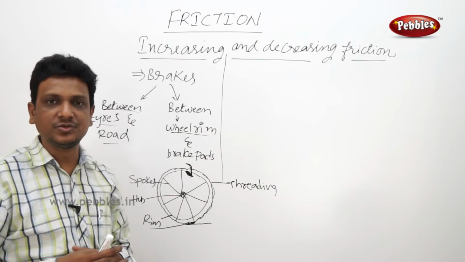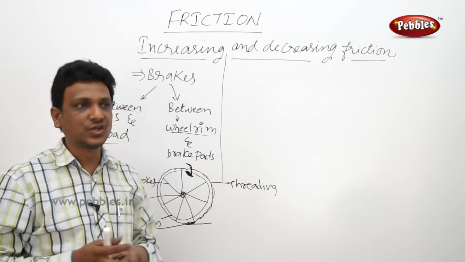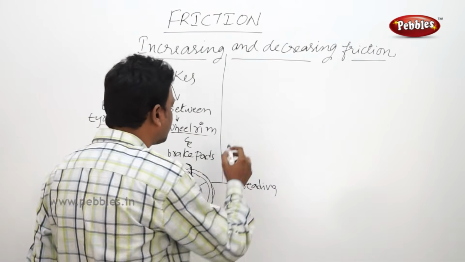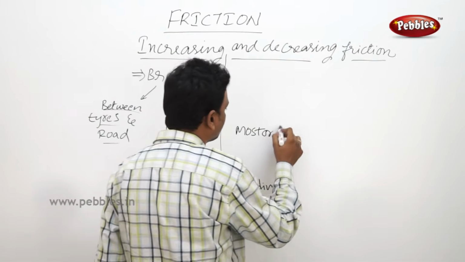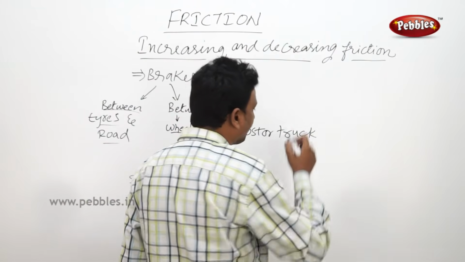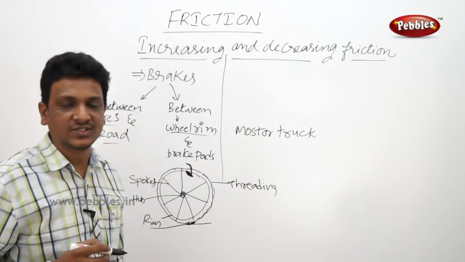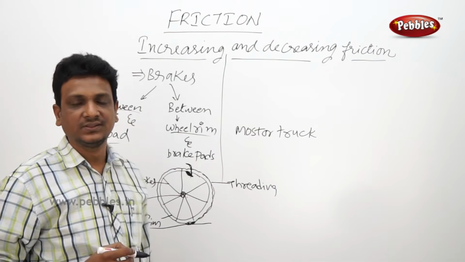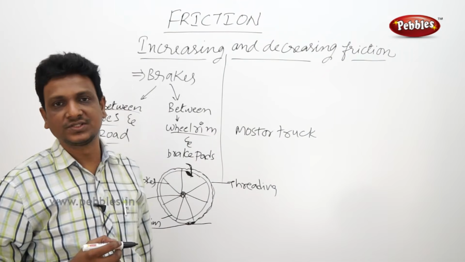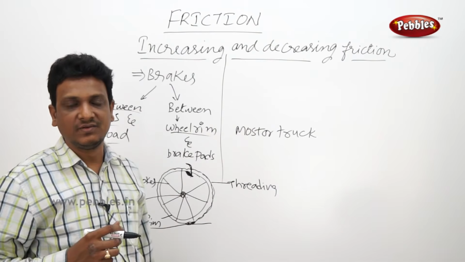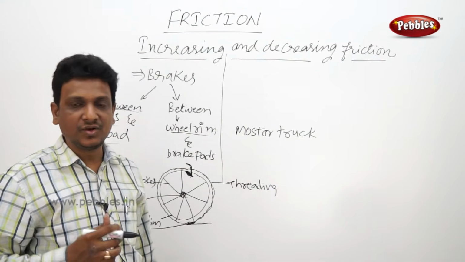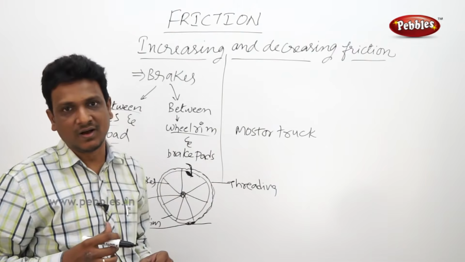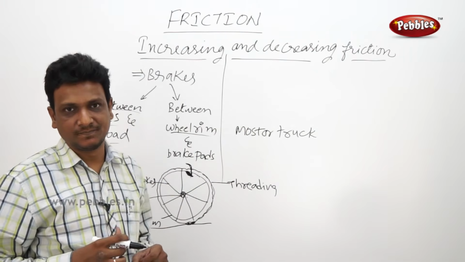So that is the reason you see the wheels of a monster truck. You know monster trucks. Generally, we don't see these monster trucks in our country. In other countries, there will be a race with the monster trucks. It will be having very big wheels. The wheels will have very big design because they will be making some tricks with the car. So it needs a lot of friction.